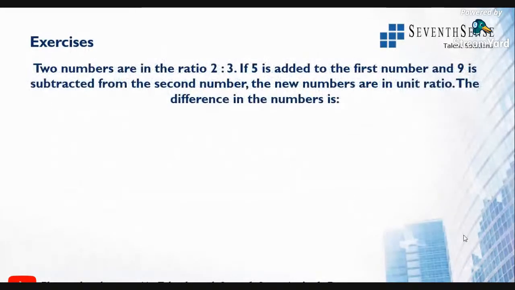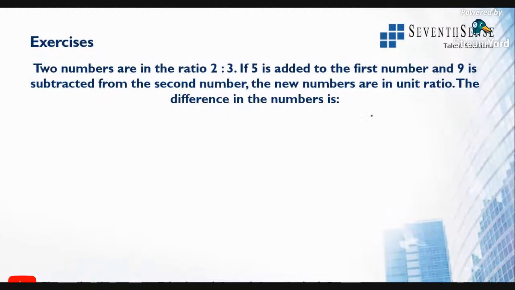Okay, the next question is on your screen. Two numbers are in the ratio 2 is to 3. If 5 is added to the first number and 9 is subtracted from the second number, the new numbers are in the unit ratio. Then the difference in the numbers is. This is the next level question. They're asking the difference between the numbers.